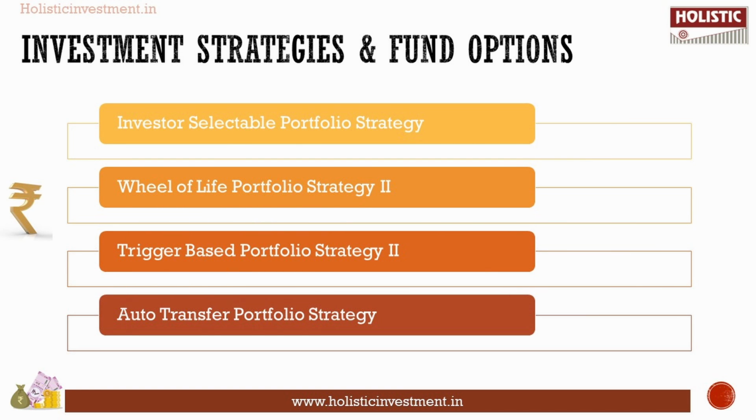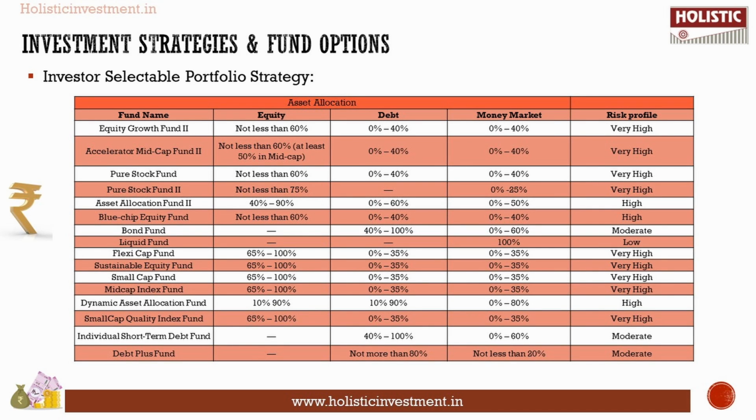Next, we are going to take a look at the investment strategies and the fund options available under each strategy. First, the investor selectable portfolio strategy. You can choose this if you want to allocate your premium based on your personal choice, decision and risk profile. They have given you 16 fund options to suit your investment needs. Whichever you are comfortable investing in, you can choose that fund. This is the strategy if you want to choose funds based on your own preference.